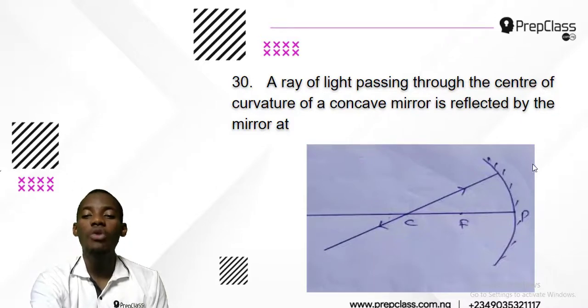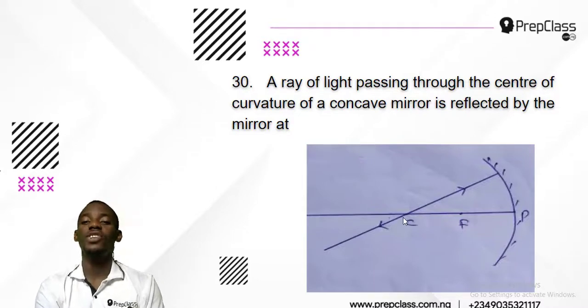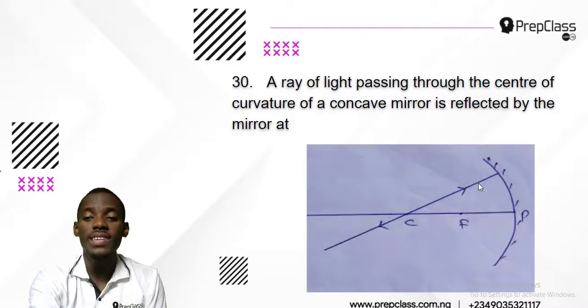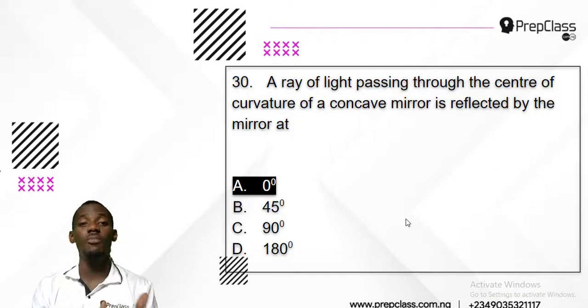That means there is no angle between these things. It went forward and came back on the same line. Because there is no angle between the points, therefore the answer to that question is simply 0.